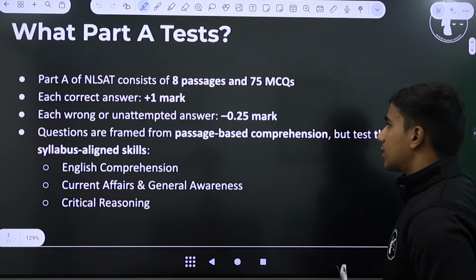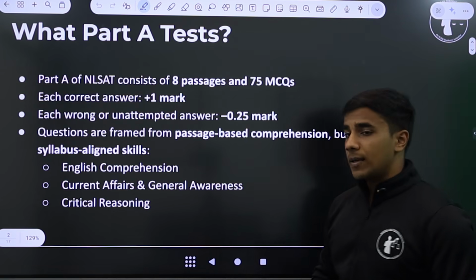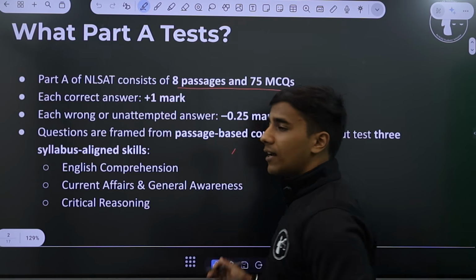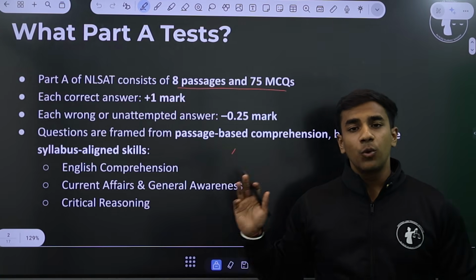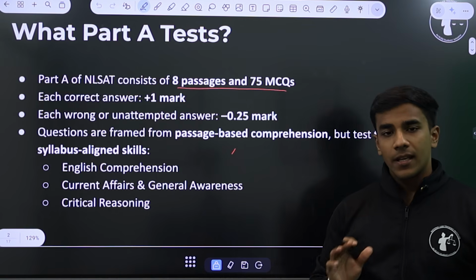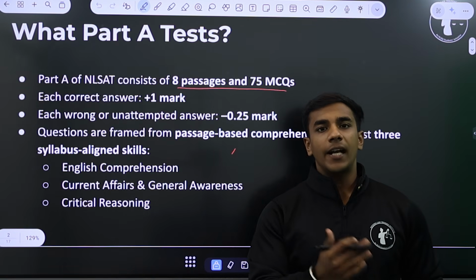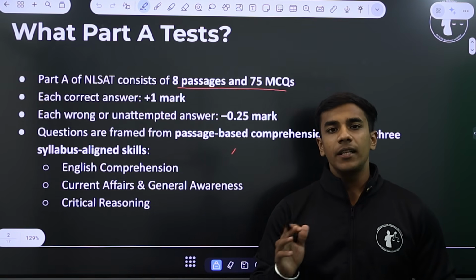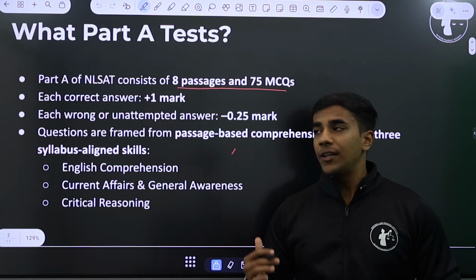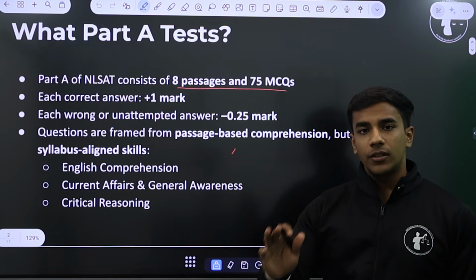Now, first things first, let's discuss what part A of this paper actually tests. So part A consists of 8 passages and 75 MCQs. So this has been the most consistent theme across all the NLSATs that have been conducted till date. 75 questions in part A divided into 8 passages. So this means approximately 9 to 10 questions per passage. And these 9 to 10 questions are based on 3 sections.